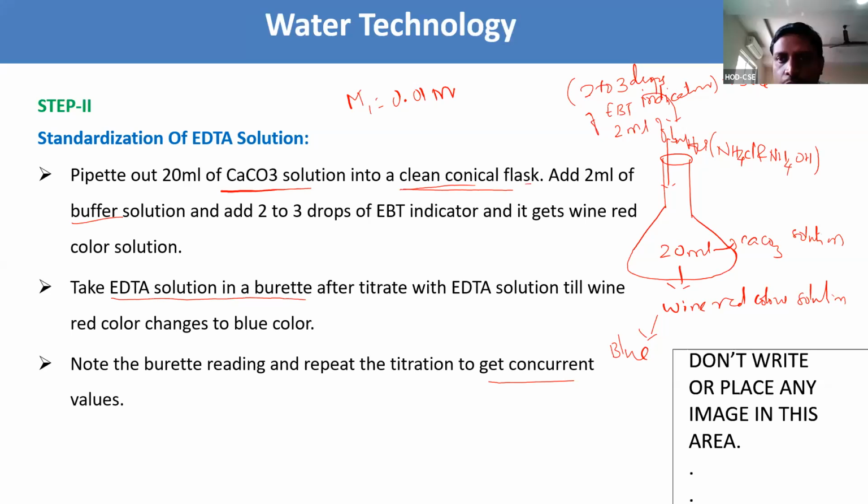Step 3, we are going to take the sample water, that is tap water. We are titrating tap water. Step 2 used whatever solution we put in step 1. Here in step 3, pipette out 100 ml of tap water in a beaker. From the 100 ml, pipette out 20 ml of tap water into the 250 ml conical flask.